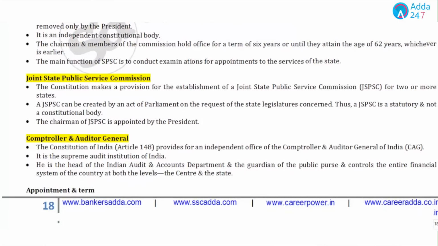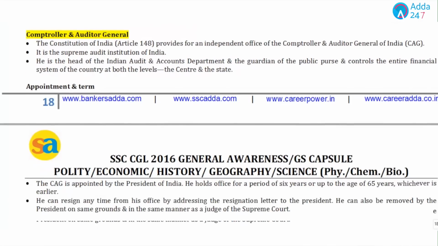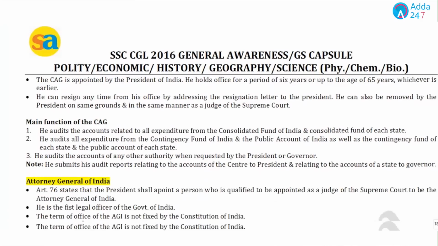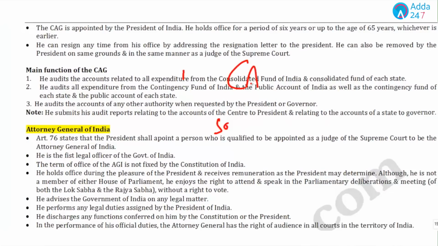Then CAG, the Comptroller and Auditor General of India, you have to go through all these topics. Mainly, topics like CAG, Attorney General of India, Election Commission and UPSC are all important topics, as their chiefs are appointed by the President.